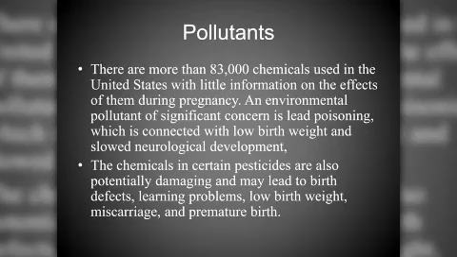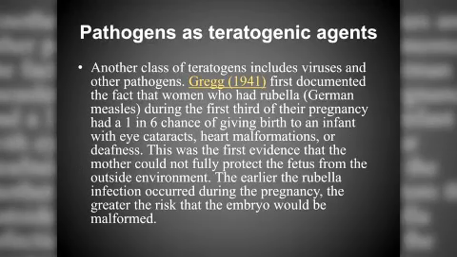Pollutants. There are more than 83,000 chemicals used, with little information on the effect of them during pregnancy. An environmental pollutant of significant concern is lead poisoning, which is connected with low birth weight and slow neurological development. The chemicals in certain pesticides are also potentially damaging and may lead to birth defects, learning problems, low birth weight, miscarriage, and premature birth. Pathogens as teratogenic agents.